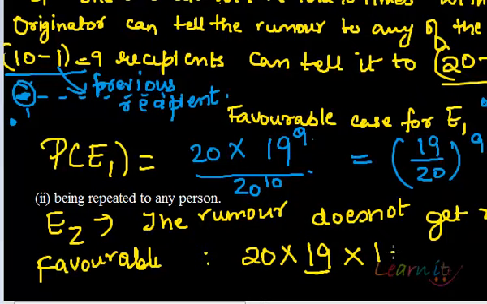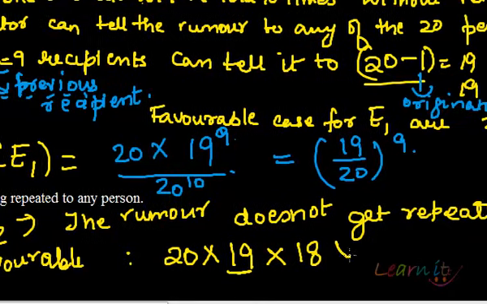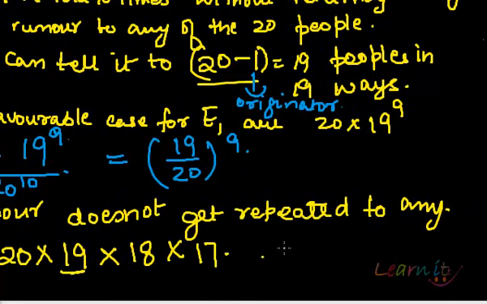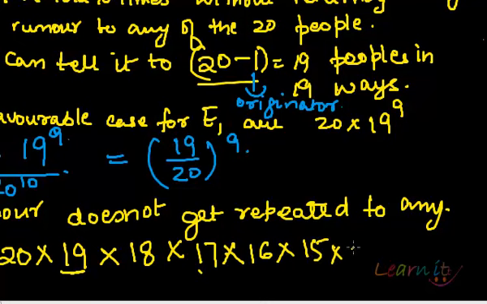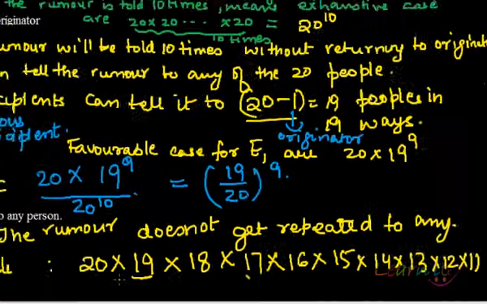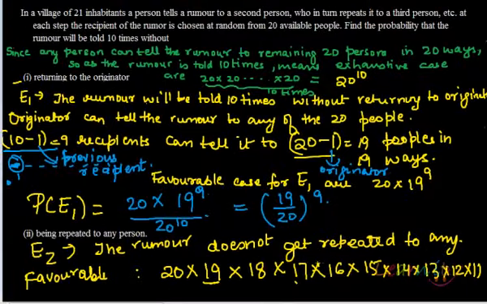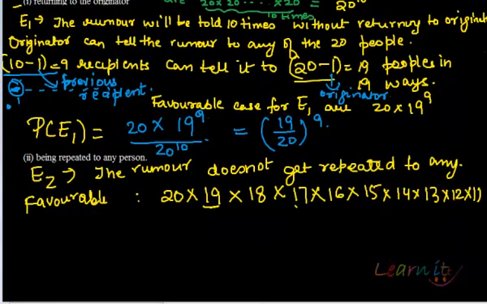This person will only be able to tell it to 18 people, and so on and so forth, right? It is repeated 10 times, so this one can tell it to 15 people, this one to 14, this one to 13, this one to 12, this one to 11, and these make our 10 cases. 1, 2, 3, 4, 5, 6, 7, 8, 9, 10. As you can see, this makes our 10 cases.